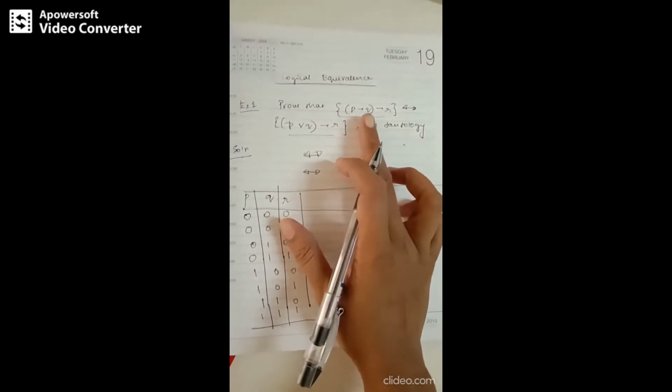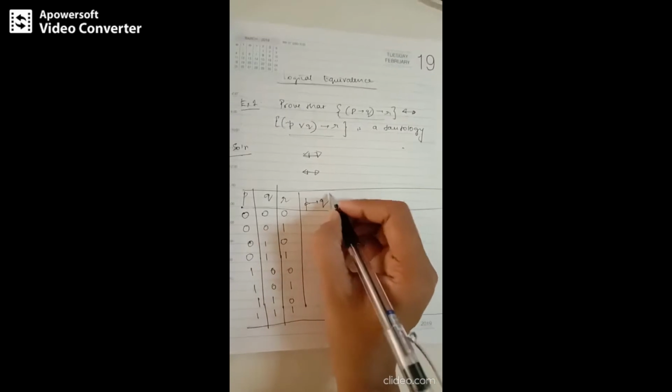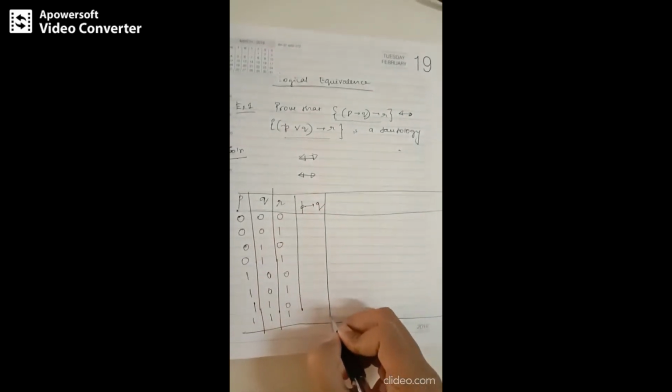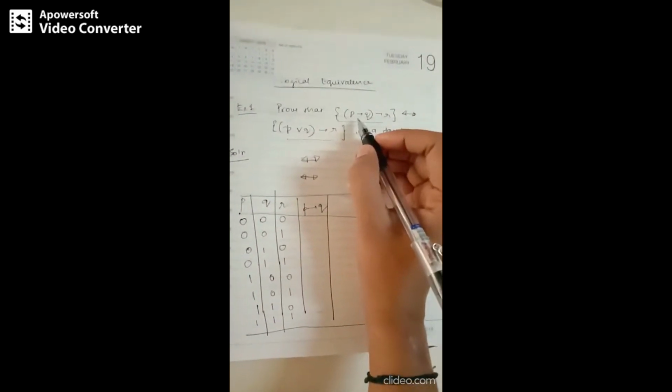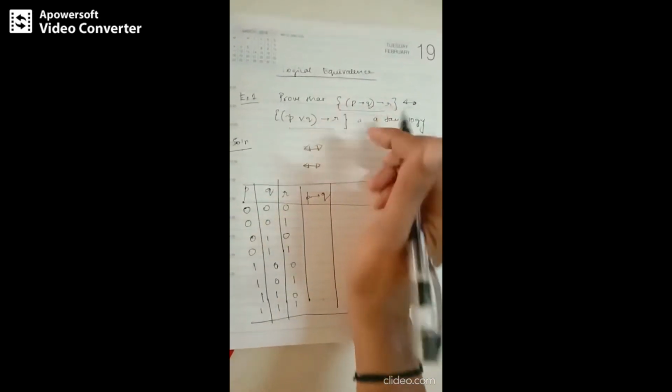After constructing all possible combinations for the three primitives or propositions, next write down what is asked in the question. For example, this is one component. You need to construct the truth table column with respect to P implies Q. After that, you have another bigger proposition.